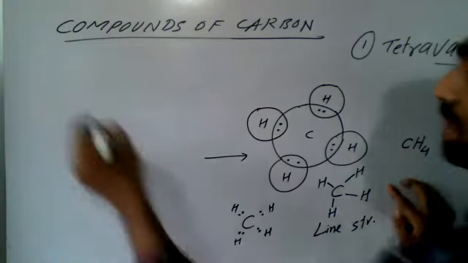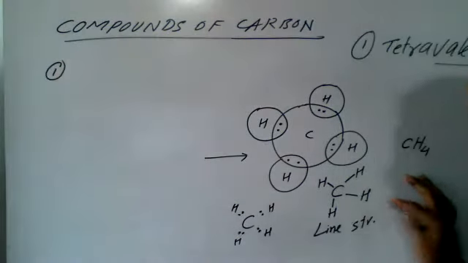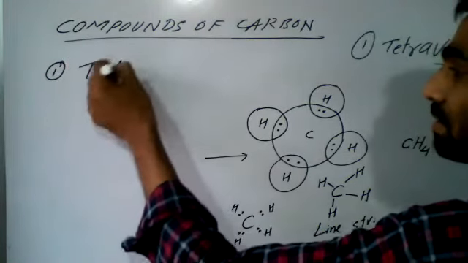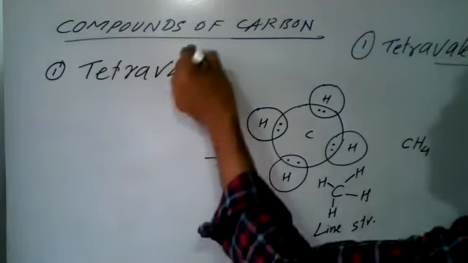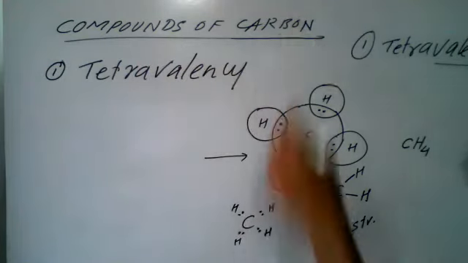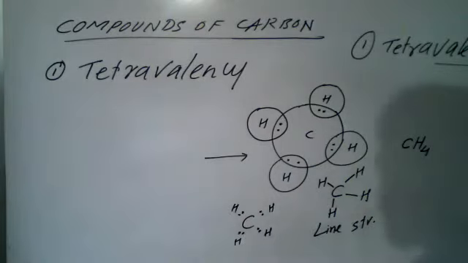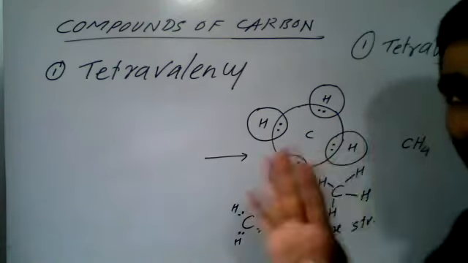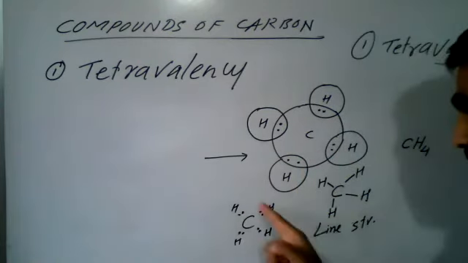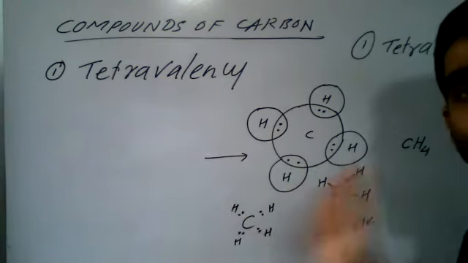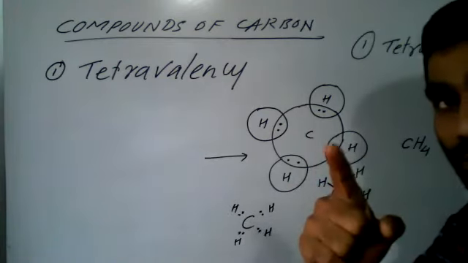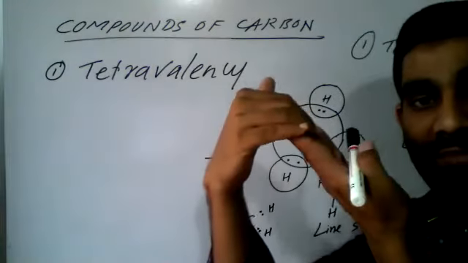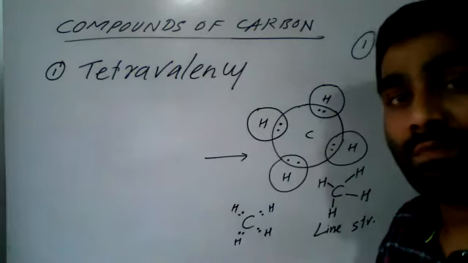So we have seen this example. There are 4 important properties of carbon. The first property is tetravalency, or we can say tetravalent. What is the meaning of this property? We will try to understand in a single sentence: forming 4 bonds. You can see here how it is formed and why it is formed. How is it formed? By sharing of electrons, by overlapping of orbitals. And why is it formed?